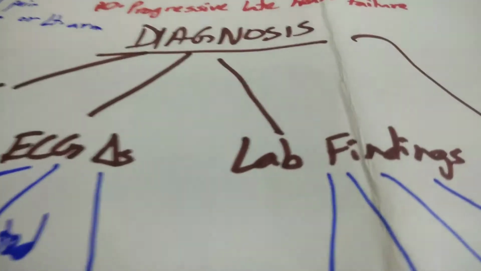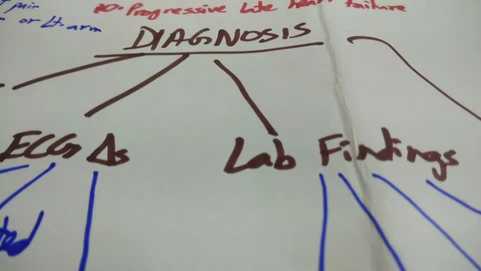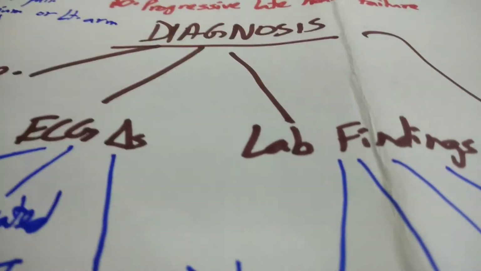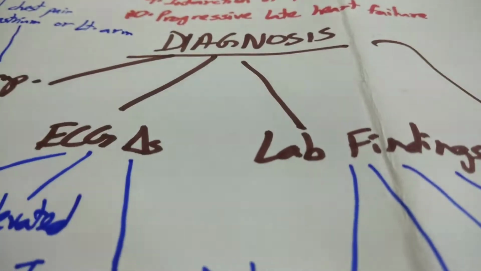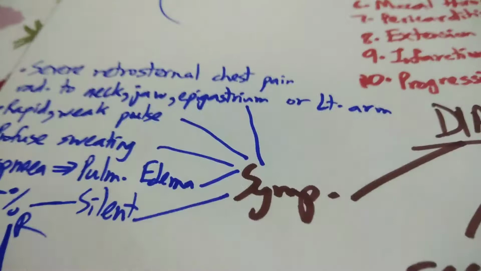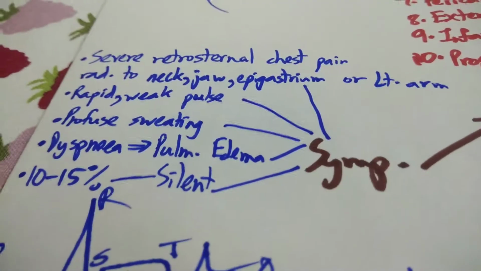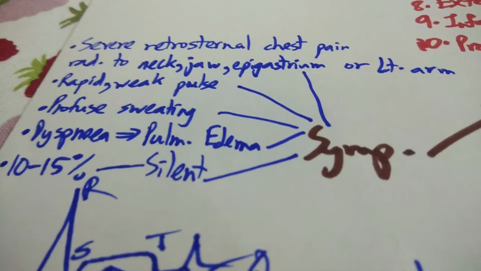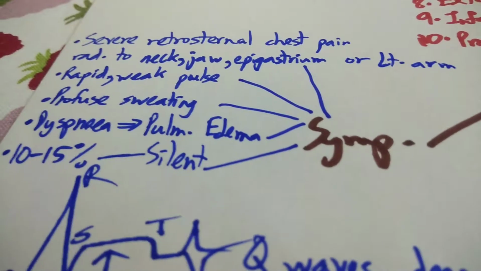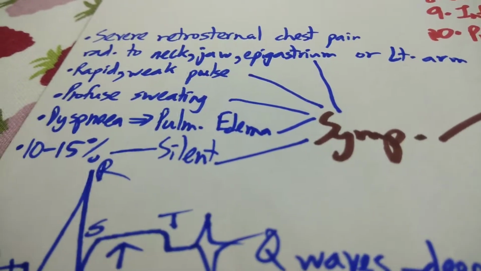Now, how do you diagnose this? Clinically, it's very important because myocardial infarction not only has a very high mortality rate, but also causes a lot of disability. So it's very crucial that you diagnose this as soon as possible. Symptomatically, we probably have a rough idea by now: severe retrosternal chest pain, exertional breathlessness, and this retrosternal chest pain may or may not be there, especially in silent MI.